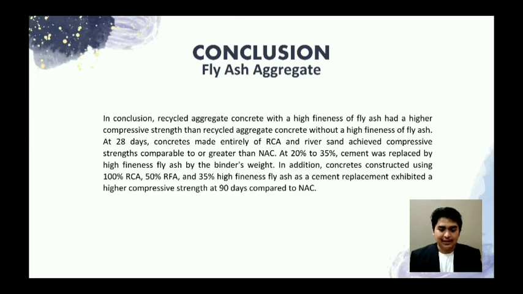At 28 days, concrete made entirely of RCA and river sand achieved compressive strengths comparable to or greater than NEC. At 20% to 35%, cement was replaced by high fineness fly ash by the binder's weight. In addition, concrete constructed using 100% RCA, 15% RFA, and 35% high fineness fly ash as a cement replacement exhibited a higher compressive strength at 90 days compared to NEC.